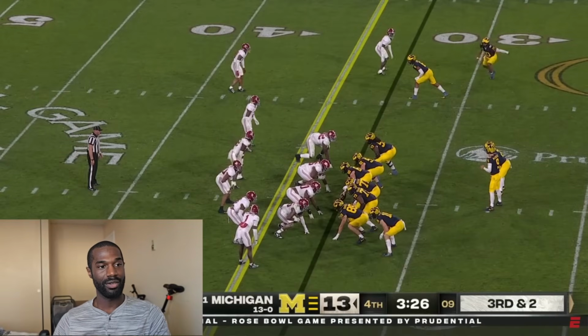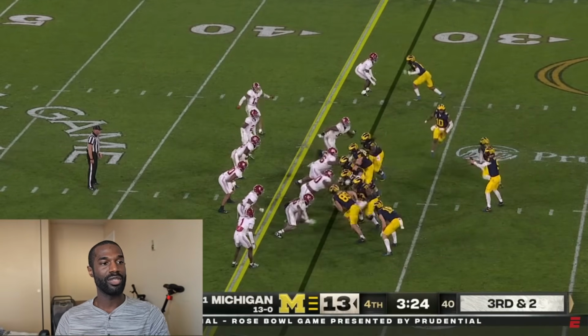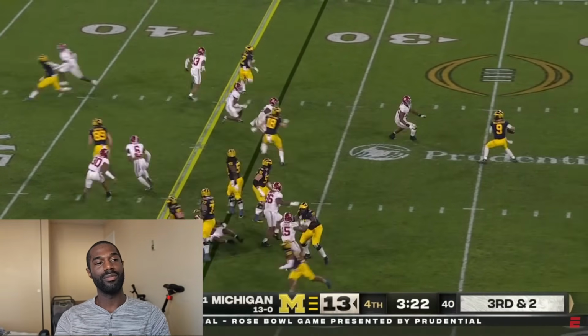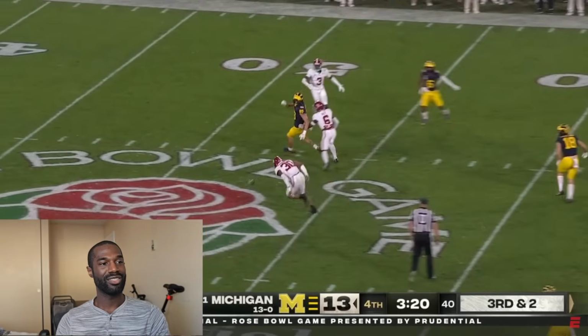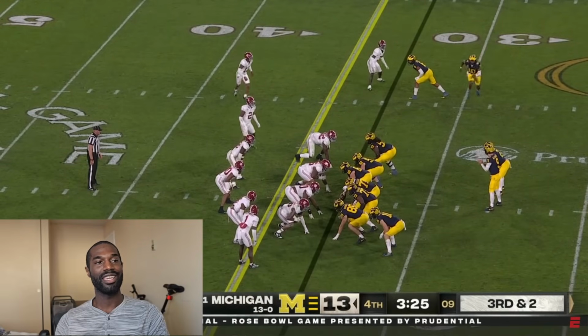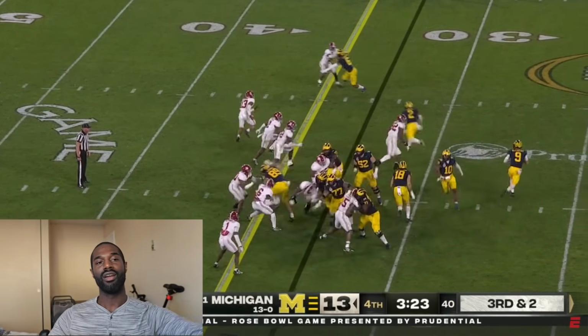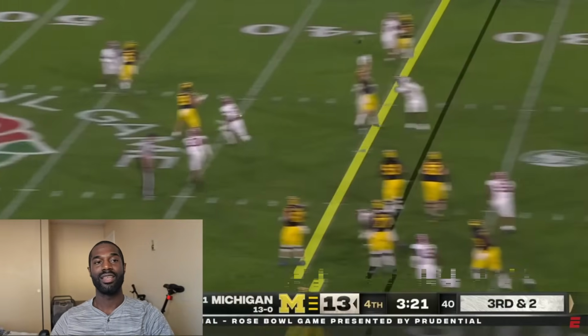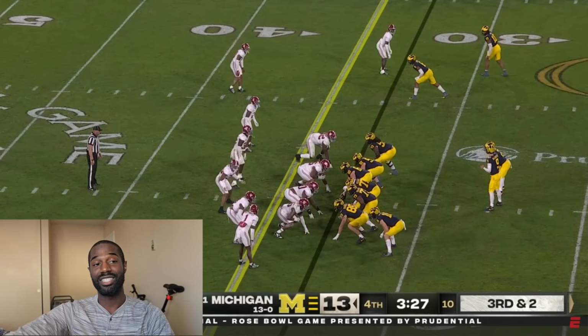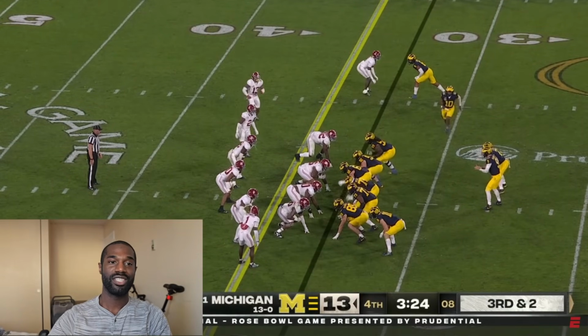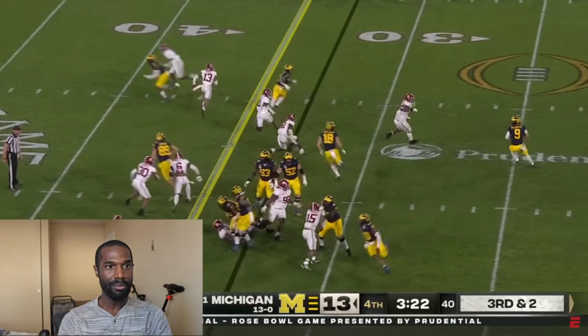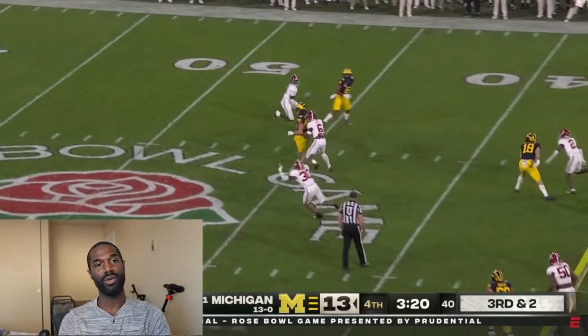So Alabama has their 4 people down. They have Kool-Aid McKinstry up on the line of scrimmage, with another DB next to Kool-Aid. They have the linebackers in the middle, including Deontay Lawson and Jahai Campbell, and the rest of the DBs are shading toward the left side of the defense, the right side of the offense. So J.J. McCarthy's in the shotgun with Blake Corum. They bring number 10 in motion from those wide receivers at the top of the screen.